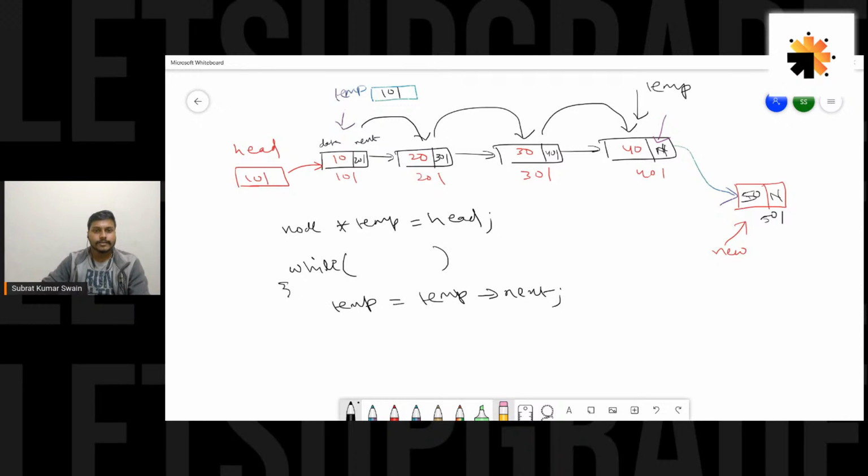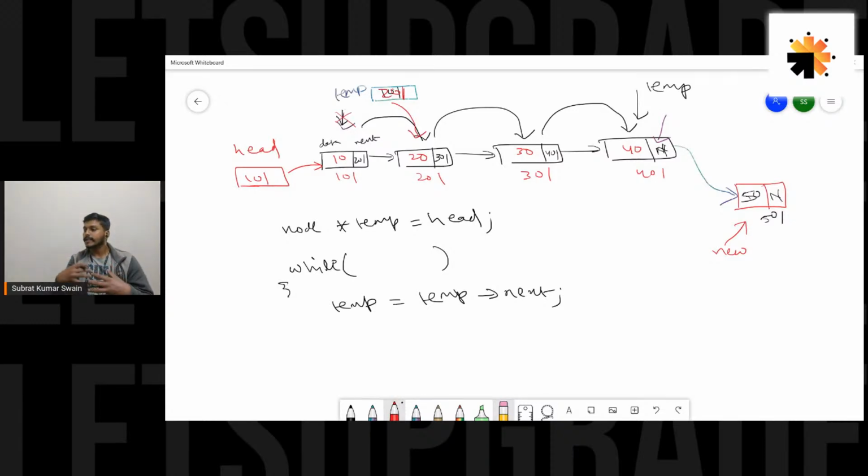Right now temp is pointing to the first node, so the value stored in temp is 101. Inside the while loop, I'm storing the value of temp of next. What is temp of next? Right now temp is 101, and the next of 101 is 201. So 201 would be stored in temp. This temp would be updated, it would become 201, and it will refer here now. Are you getting my point?